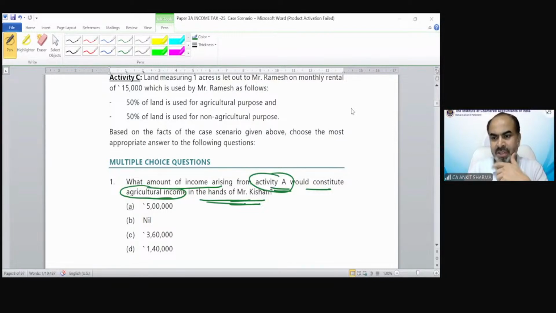Exactly, option number C is correct. Somebody has just said nil. That's why I asked. The question is not asking about the taxability of income. The question is asking what amount needs to be treated as agricultural income. If you did not read the question carefully, you might take option A because you might be thinking they are asking about taxability. They are not asking about taxability, they are asking what should be treated as agricultural income. So the correct answer is option number C.